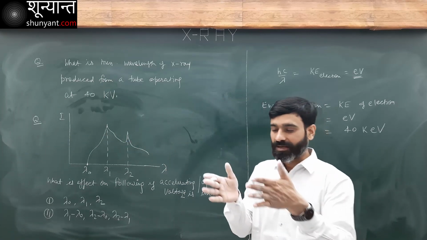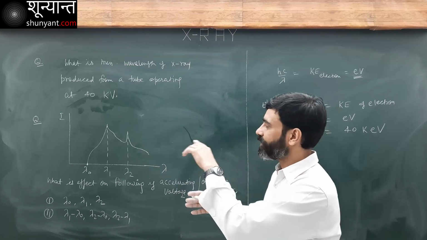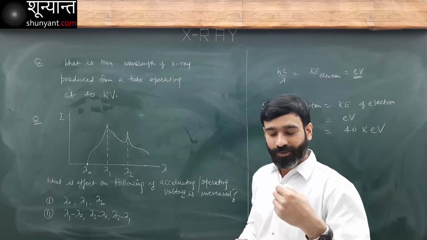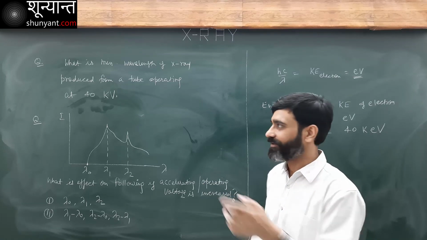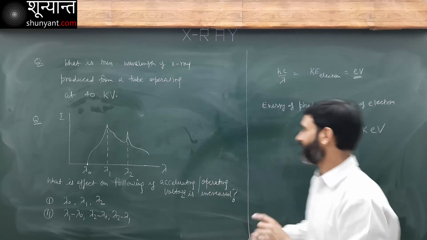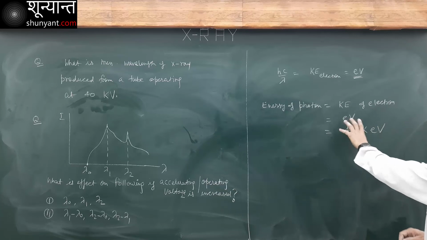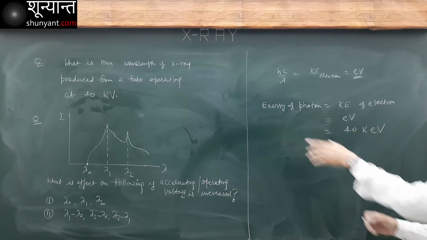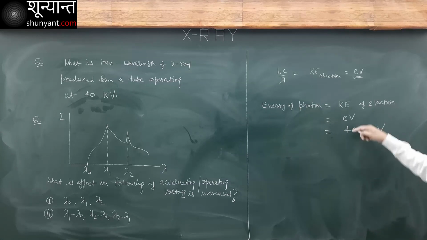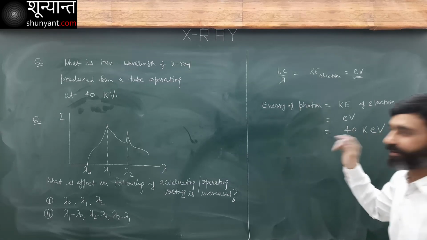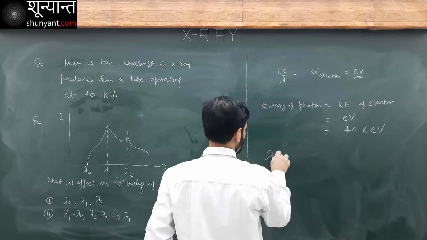So the accelerating voltage of the tube is 40 kilovolt. Electrons will be accelerated and gain kinetic energy. How much kinetic energy? 40 kilo electron volt. The accelerating potential difference is 40 kilovolt, so the kinetic energy will be 40 kilo electron volt. Then what will be lambda?